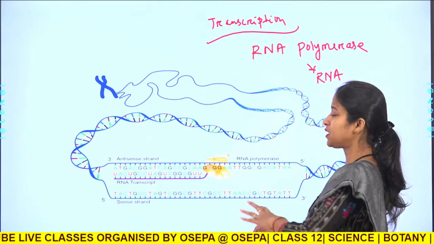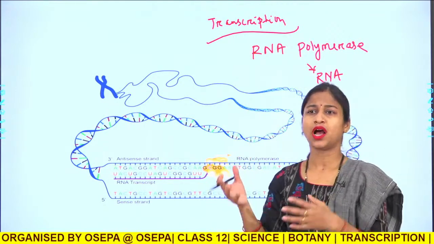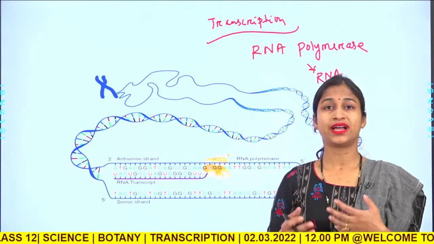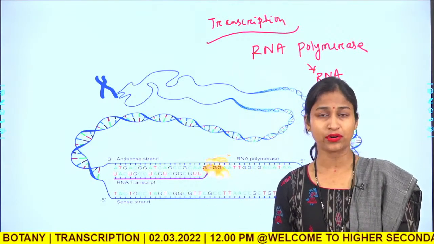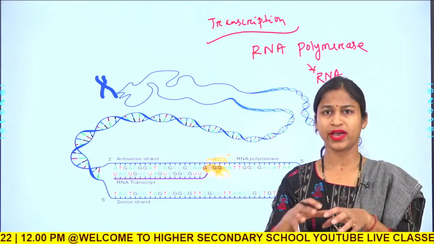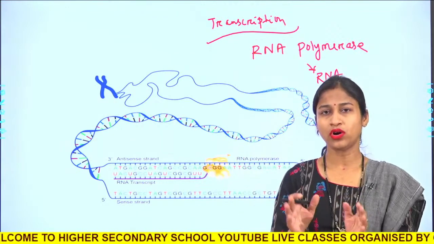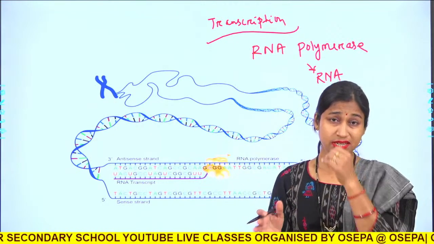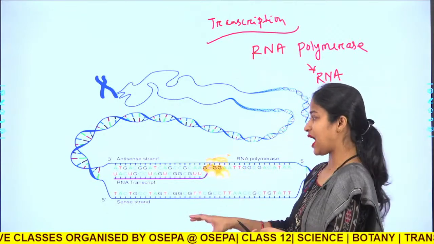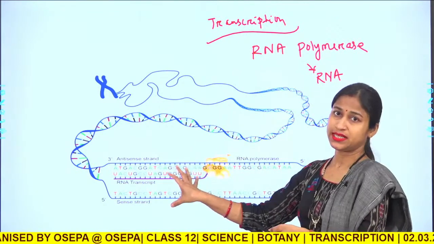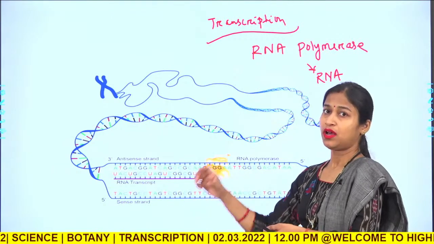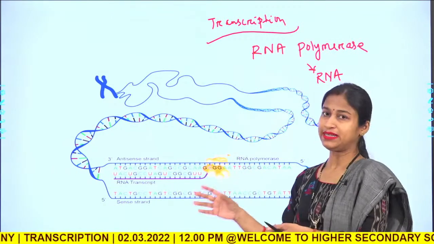Before this, there is the congregation of RNA polymerase or other transcription factors in case of eukaryotes, or the nucleosomal modifiers. We are not going into this complexity; we have to understand the fundamentals of transcription. The first thing is that the exact DNA segment which has to be transcribed, a small portion of that, has to be melted first.